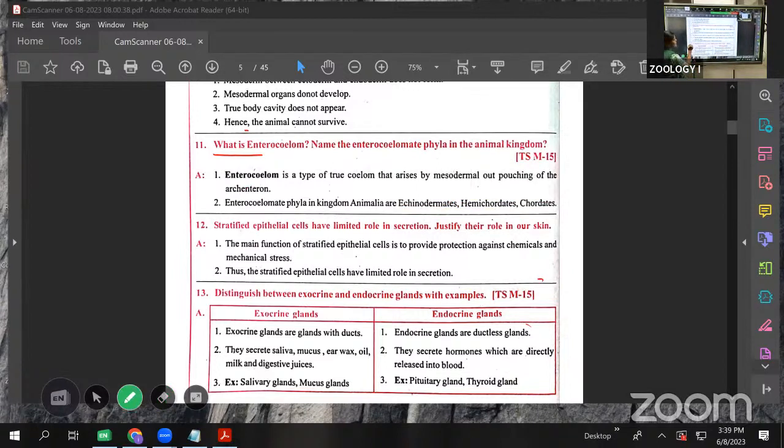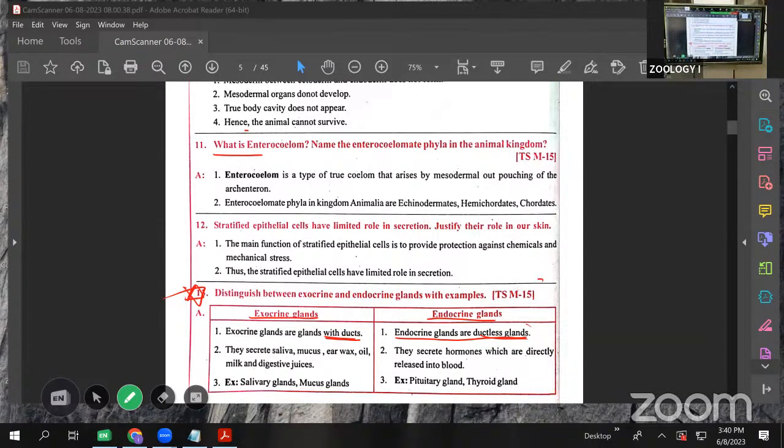Next one is the differences between the exocrine and the endocrine glands. It is simple, we already discussed it in the glandular epithelium time. Exocrine glands are provided with ducts. Their secretions are secreted into the ducts, and the ducts carry them to the target cells. That we call exocrine glands. Endocrine glands are not provided with ducts. They give their secretions directly to the blood. Endocrine glands are ductless glands.